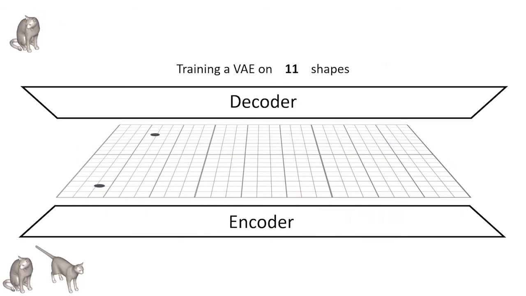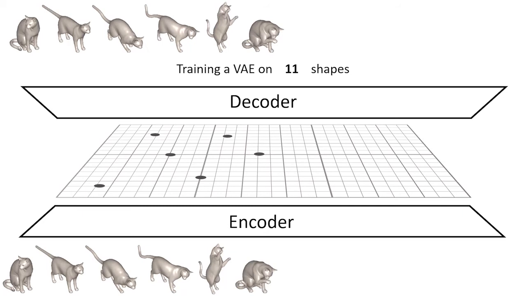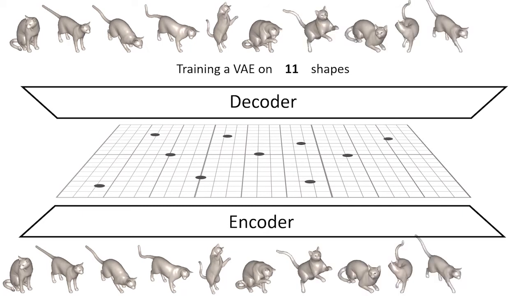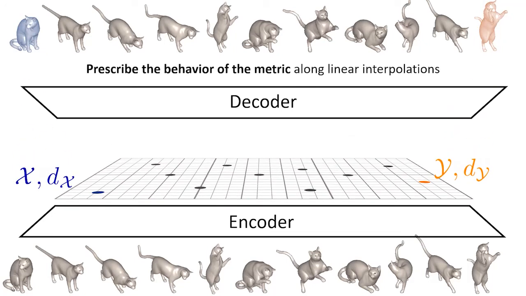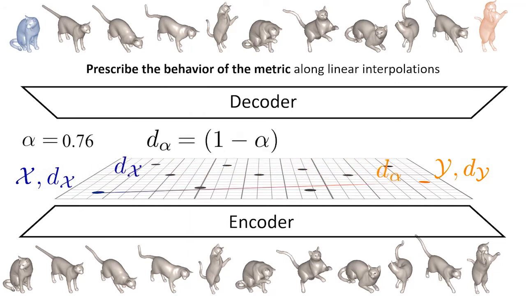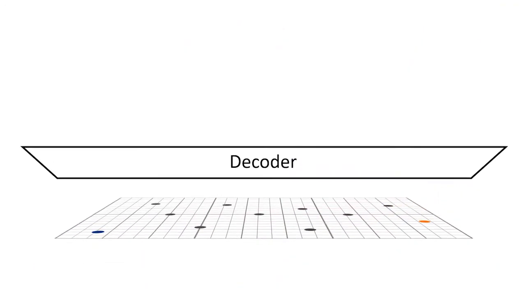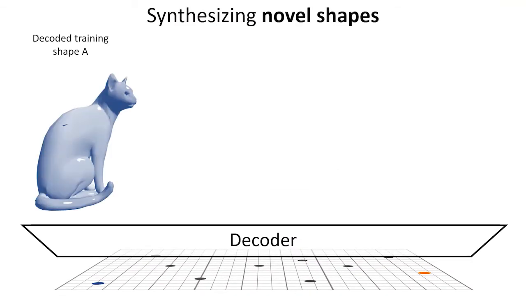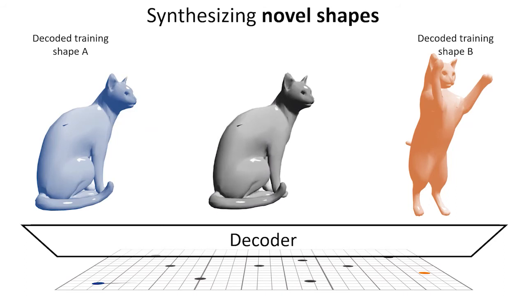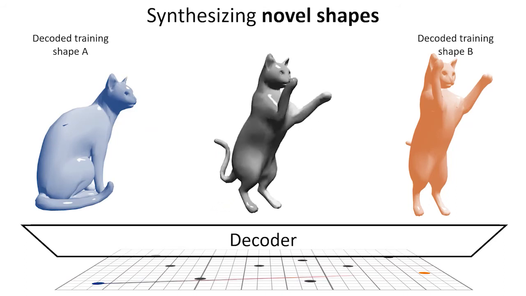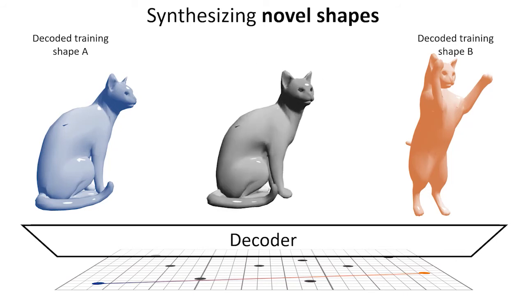To better explain our idea, consider the following example of a training set composed by just 11 shapes. Take the sitting cat X and the standing cat Y. We translate the preservation of the metric Z between these two quasi-isometries to the formation of a linear path in the underlying latent space. This has the effect of promoting naturally looking deformations, where all the interpolated shapes are synthesized by the generator from the interpolated latent code and have never been seen during training.